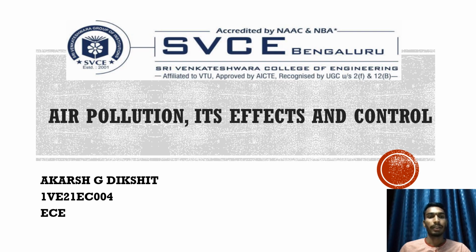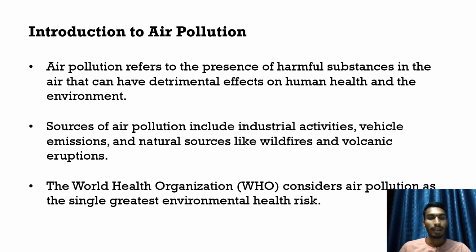Today I'll be discussing the topic air pollution, its effects and control. Introduction to air pollution. Air pollution refers to the presence of harmful substances in the air that can have detrimental effects on human health and environment. Sources of air pollution include industrial activities, vehicle emissions, and natural sources like wildfires and volcanic eruptions. The World Health Organization considers air pollution as the single greatest environmental health risk.